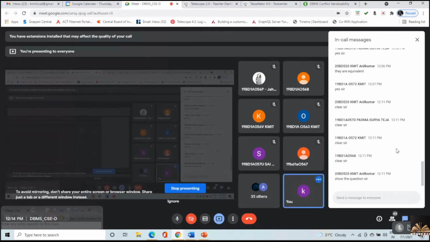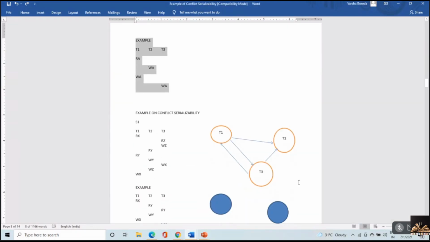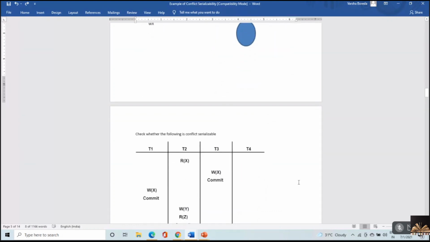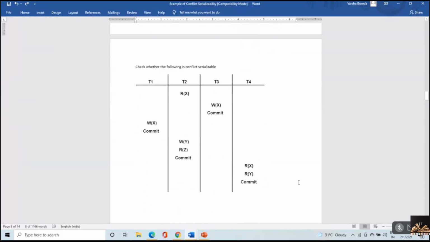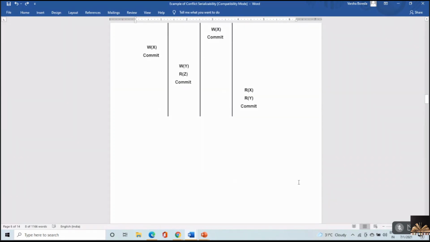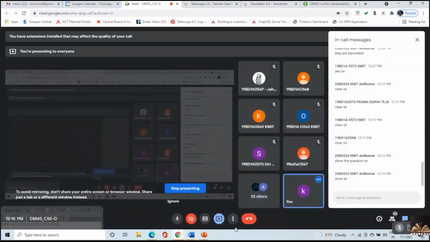Done, ma? Any problems with the two concepts, ma? Serializability.